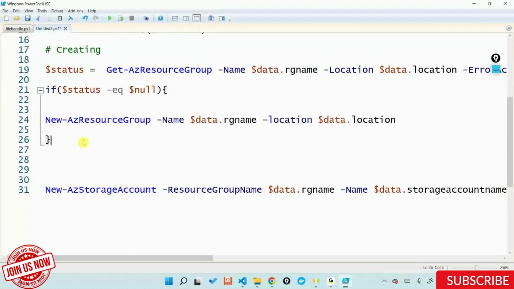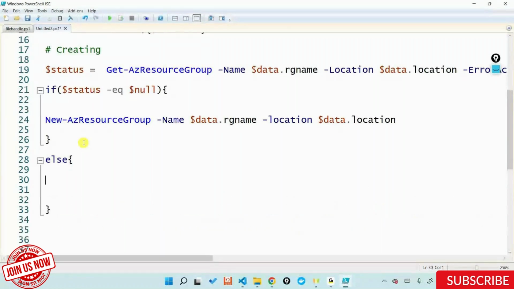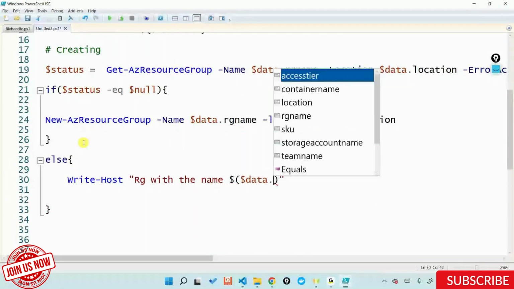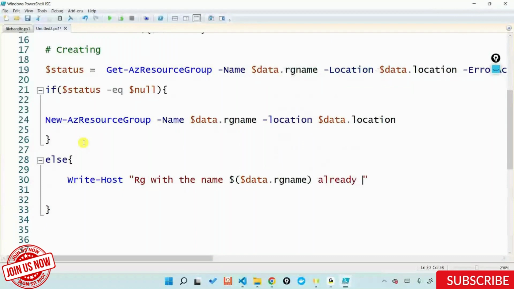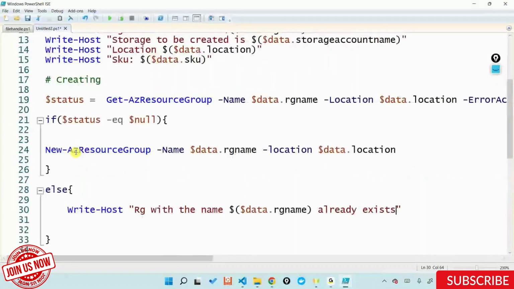Else, just give a write host statement, telling that that particular resource group already exists. I can say RG with the name data.rgname already exists. So I'll skip the creation. I can go ahead and do this. Can I do the same thing for storage account and can I do the same thing for a container is what I'm now looking at.